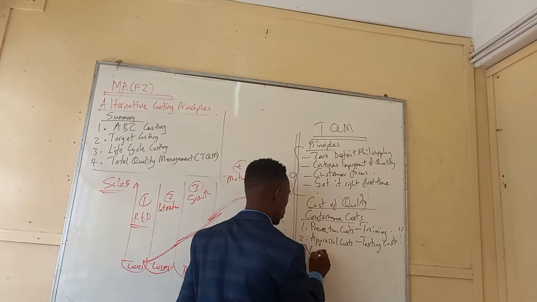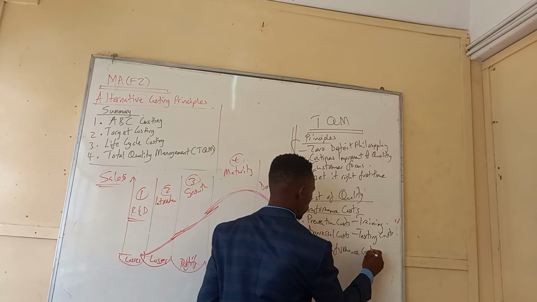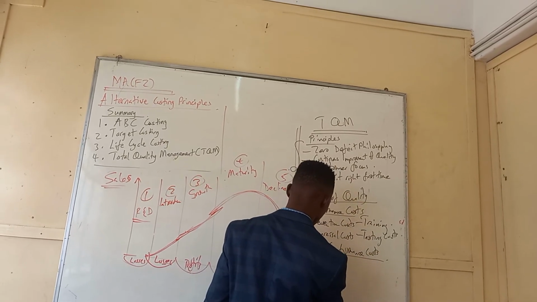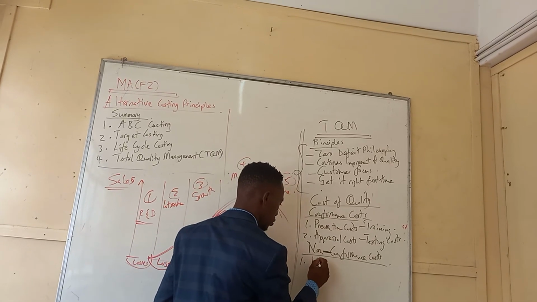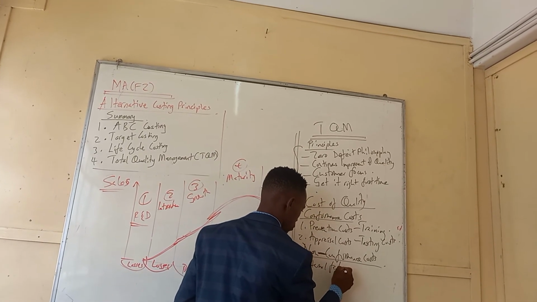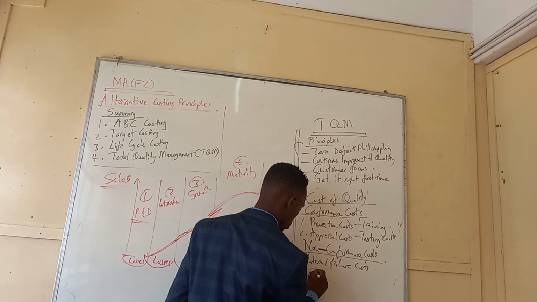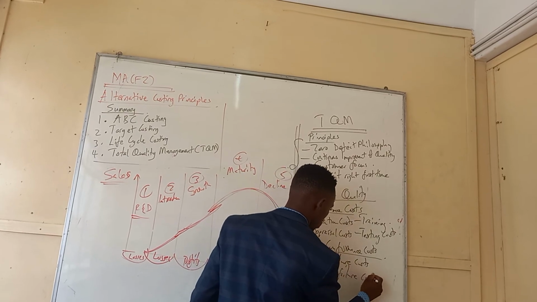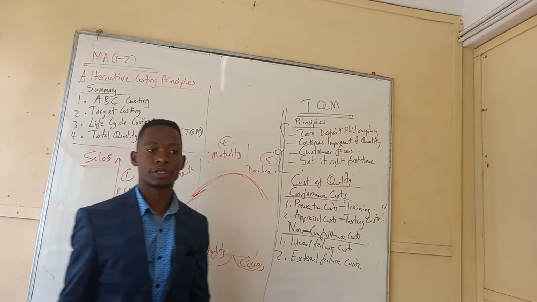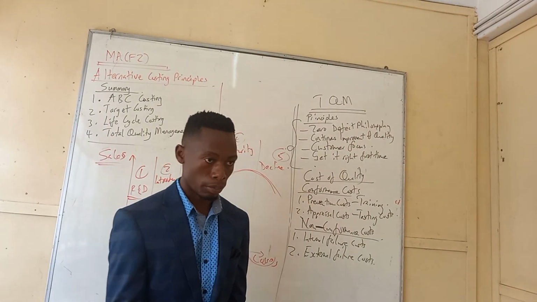Then the last thing, we have the non-conformance cost. Right, non-conformance cost, this is when people fail the job.